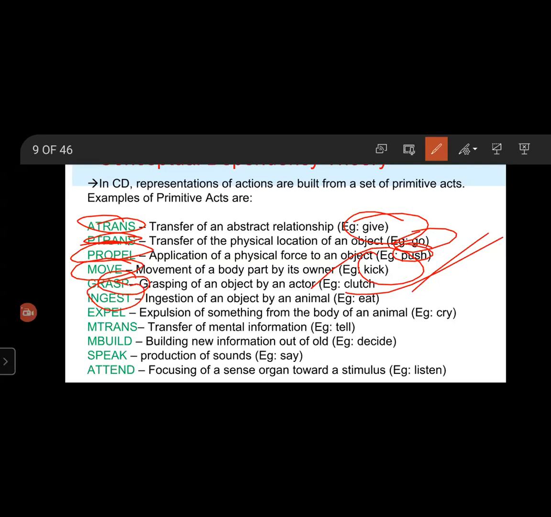Smoke means ingest smoke from a cigarette into the mouth by ingesting air through the cigarette. And breathe means ingest air into the body through the mouth.